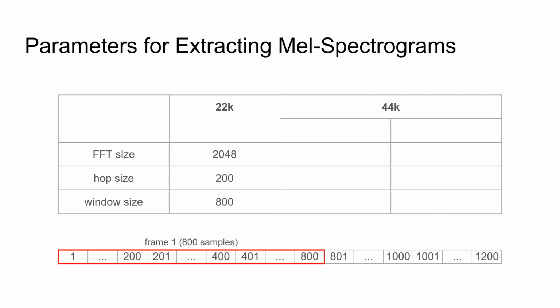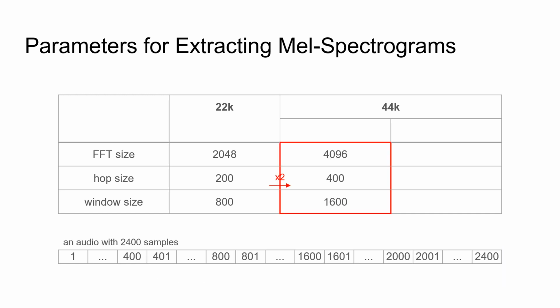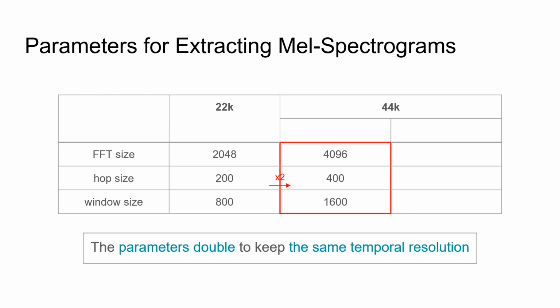Here is frame 1, frame 2, and frame 3. For 44 kHz audio signals with the same duration, the number of samples doubles. In this case, the parameters also double to extract spectrograms with the same number of frames. Here is frame 1, frame 2, and frame 3. So, for extracting Mel-spectrograms for 44 kHz audio signals, the parameters double to keep the same temporal resolution.